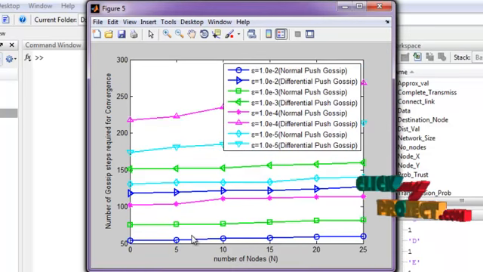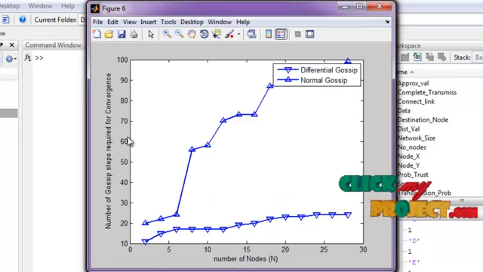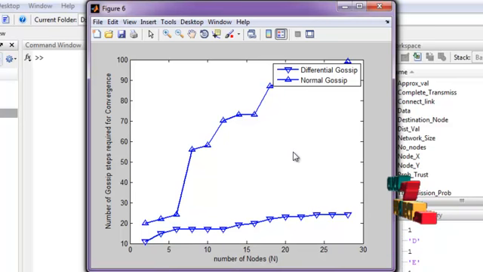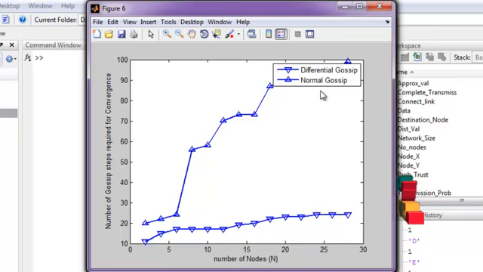Here we compare the result with the existing method, varying the epsilon parameters. Here we compare the number of gossip steps required for convergence by varying the number of nodes with the existing and our proposed work.